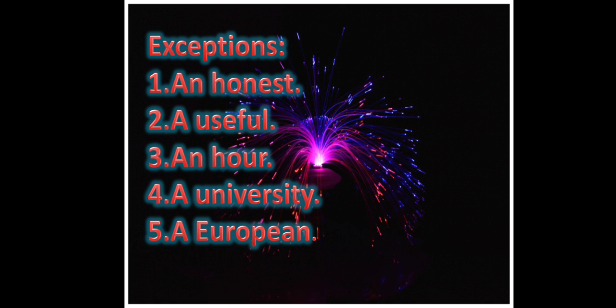A university. Here you can find the vowel u, but it is pronounced with a yoo sound. A university. In the fifth example, a European, because E is not pronounced as a vowel and the yoo sound is highlighted. We can't say an European; it is a European. So in these cases we have to use the indefinite article a.